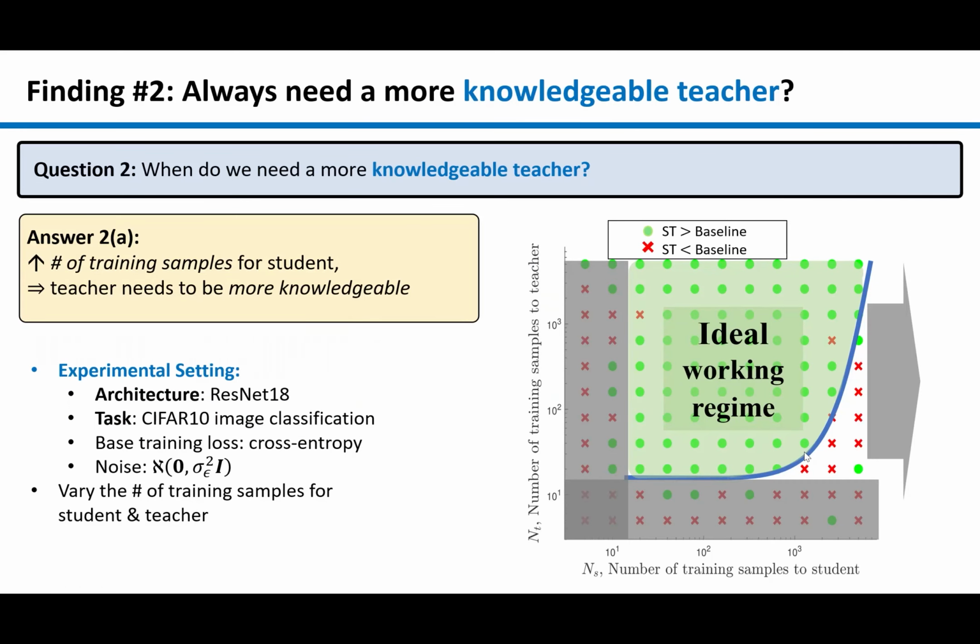Now we shift our focus to the teacher network. A natural question is, when do we need a more knowledgeable teacher network for the trained student to generalize better than the baseline? Part 1 of the answer is when we have more training samples for the student.